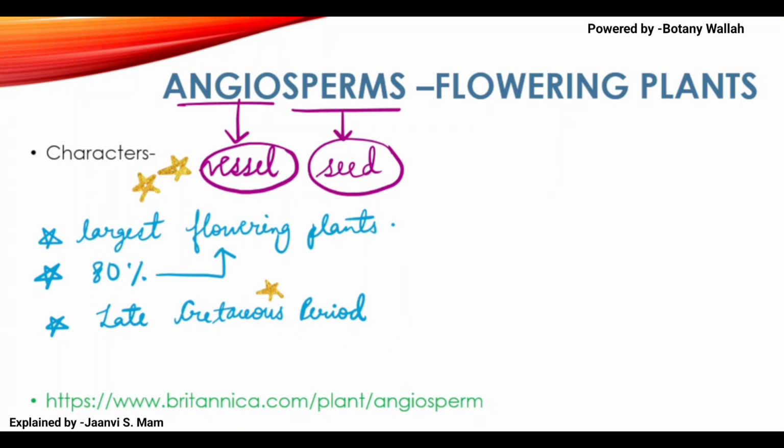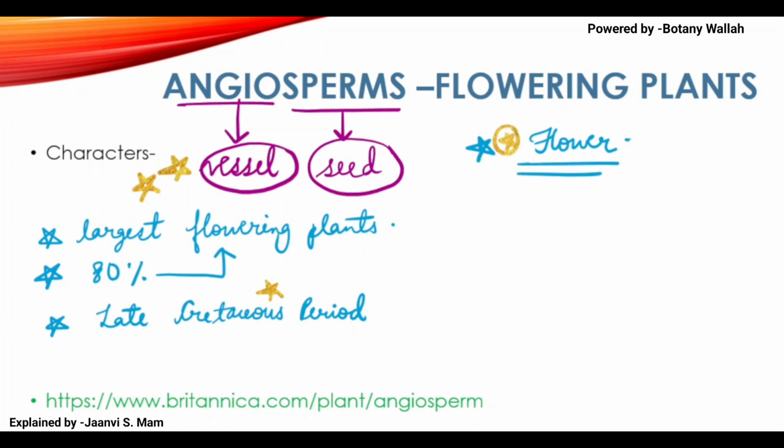Okay, this is something very basic about angiosperms. Okay, so if we move forward, angiosperms have a well developed reproductive organ, a well developed reproductive structure. This is a very important word.